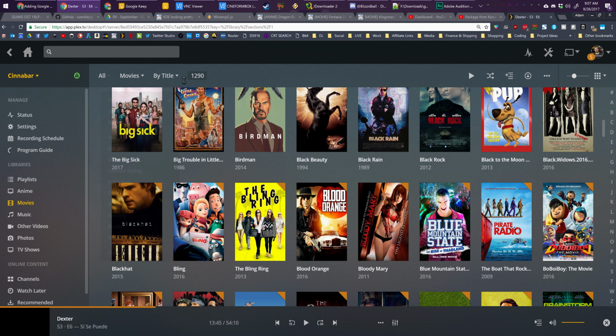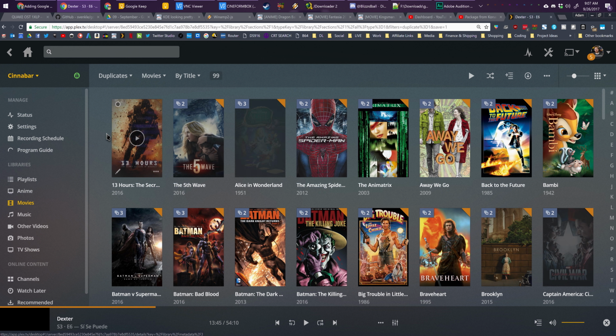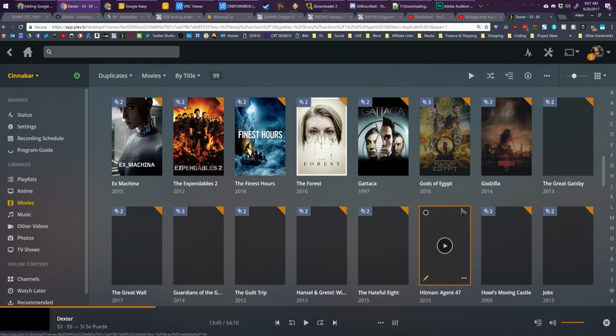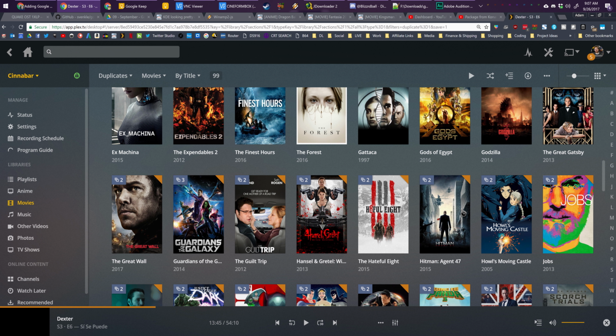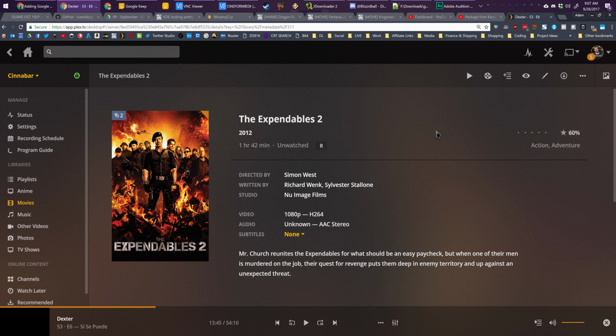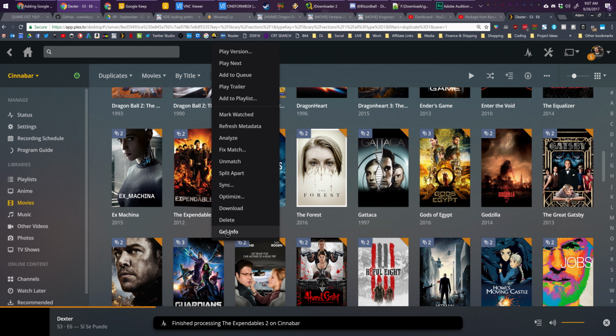You can do the same thing for movies as well. Click up here at the top and go to duplicates, and you can view all the different movies that they think you have duplicates for, which apparently is a hell of a lot for me. So let's check out and see what's going on here. Expendables 2. I know I ripped this one at one point, so I probably have a download copy as well. And actually, again, we don't need to go back like this. I can click where it says Expendables 2 and click Get Info.